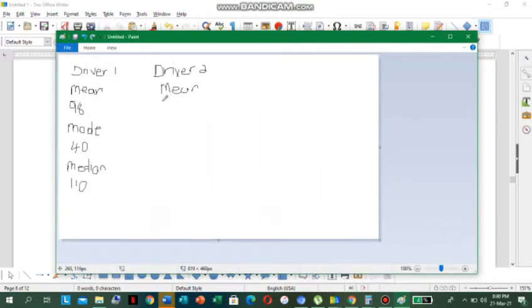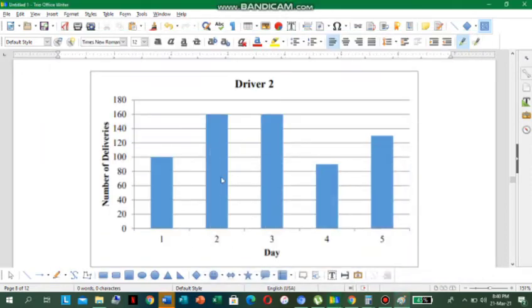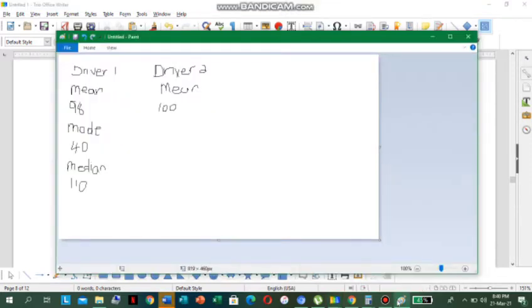So driver two, the mean. 100 deliveries he made for day one, and for day two he made 160 deliveries, and also for day three. So 160 for day two, and also 160 for day three.